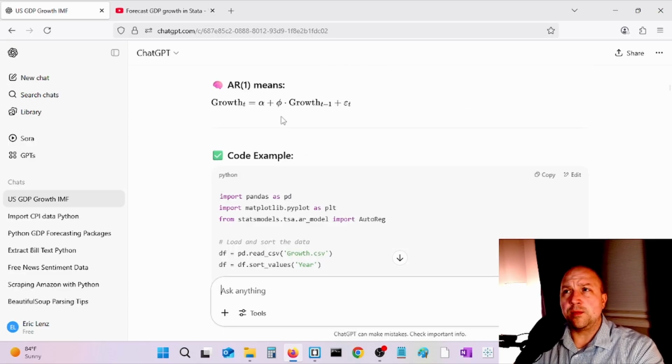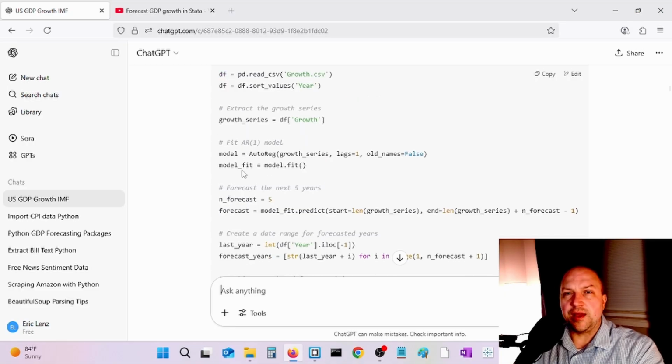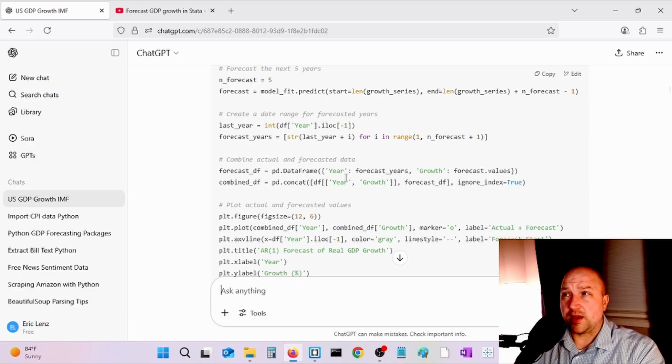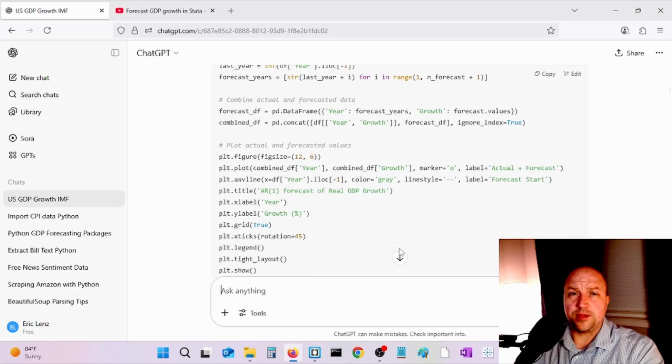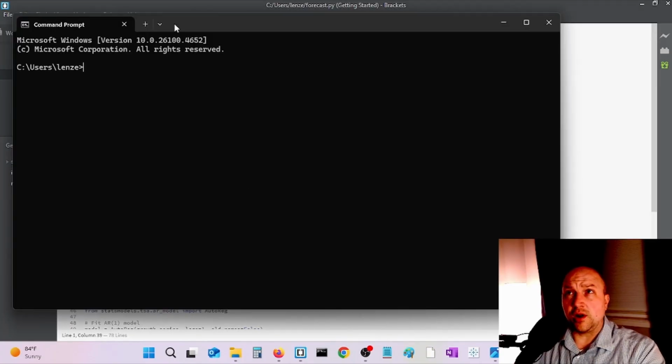And here's the AR1 model, and here's the code ChatGPT gives me. So we have some of the same functions here. We read in the CSV file into a data frame. We create the autoregressive model. We fit the model, and then specify that the forecast will be for the next 5 years. We create a date range for the forecasted years, and then combine the actual and forecasted data, and then plot. So I basically copied this from ChatGPT, pasted right into my editor, Control S and saved, and then ran. Let me go ahead and run it for you.